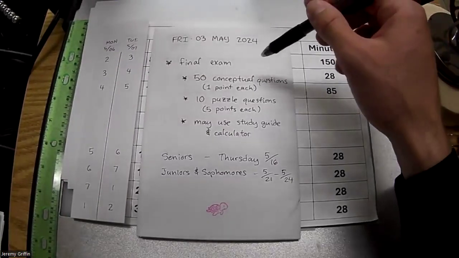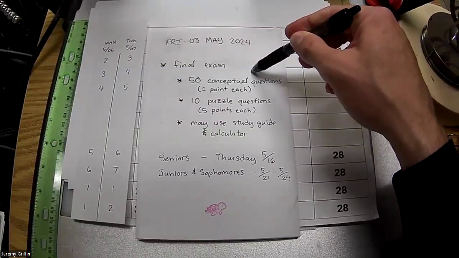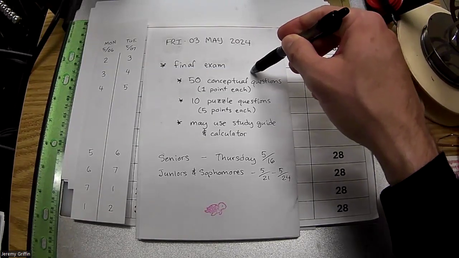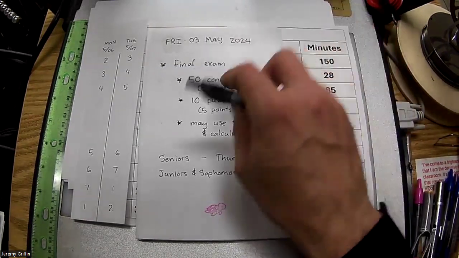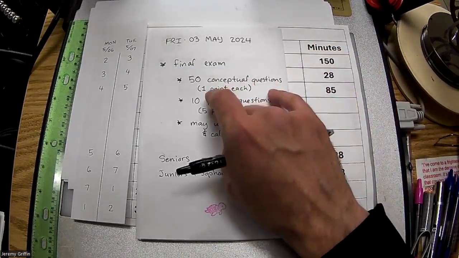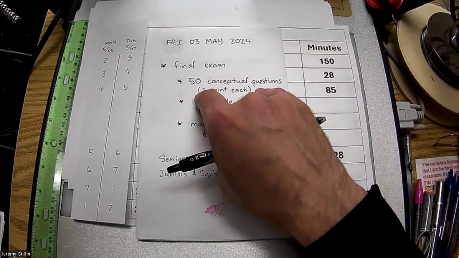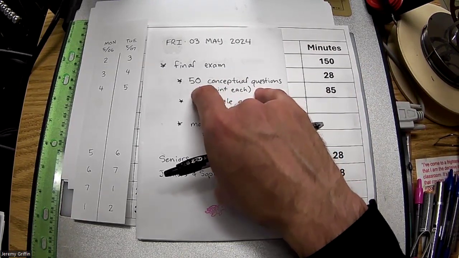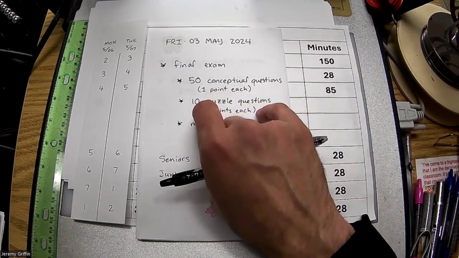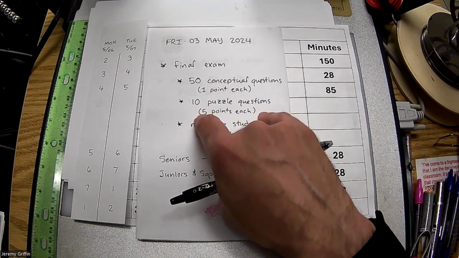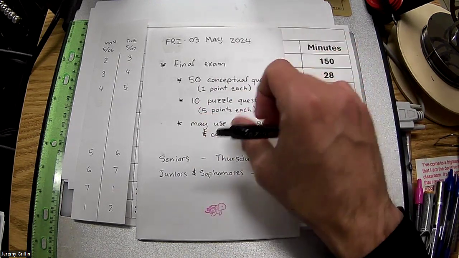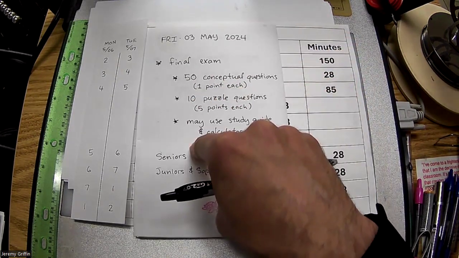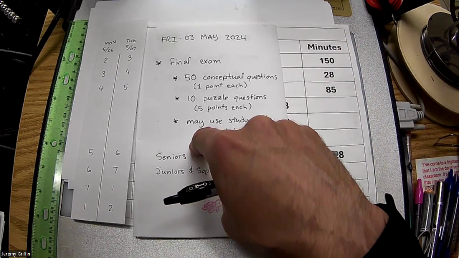So the structure of your final exam is going to be the same as the midterm. If you remember that, it was in two halves. So same thing for the final. This is going to be 50 conceptual questions, same ones as on your study guide, 1 point each. And then there are 10 puzzle questions, 5 points apiece. So it'll be half and half, right? On your final exam, you can use your study guide, then calculator.